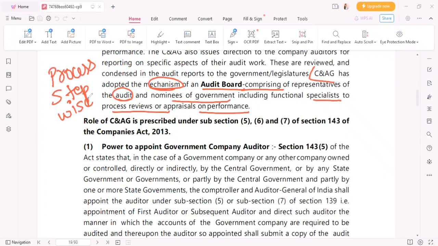So there is an audit board which comprises what? Representatives of the audit, those who must have done the audit. So amongst them, any representative plus what? Nominees of government, including functional specialists to process reviews. Review means what? Suppose CNAG has told XYZ to do the audit and to submit the report to the CNAG again. So CNAG will do what? It will review such report, it will test such report and the performance of that auditor. So for those also, CNAG can appoint certain nominees of the government, right?